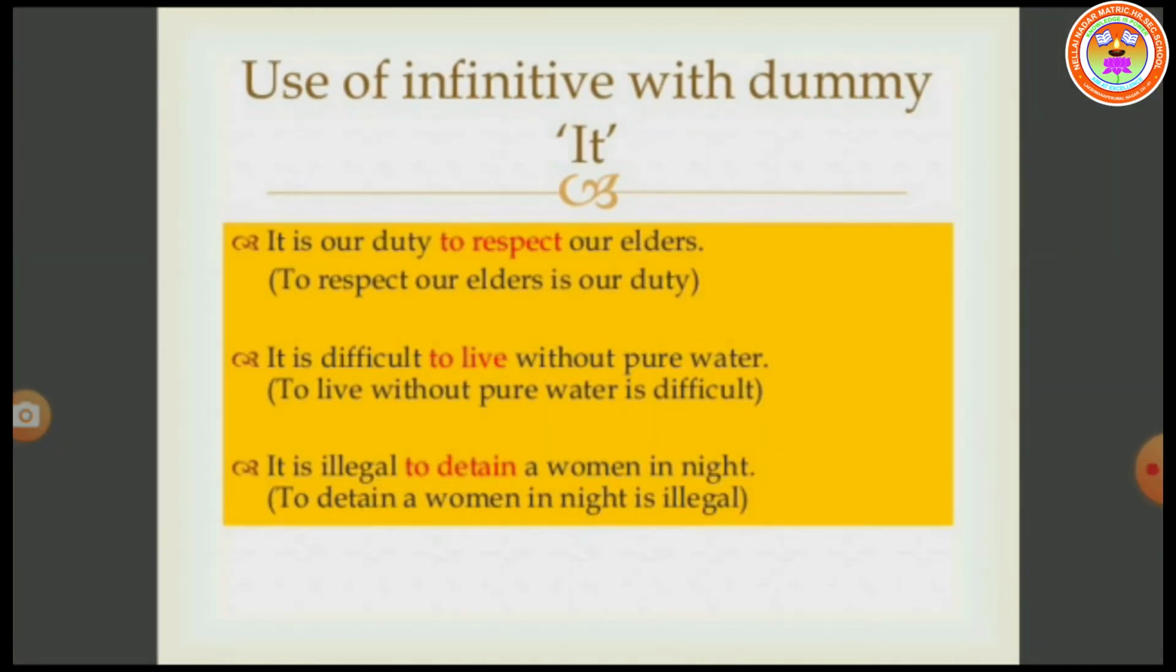Next, use of infinitive with dummy it. It is our duty to respect our elders. To respect our elders is our duty. We can write in this manner. It is difficult to live without pure water. It can be written as: to live without pure water is difficult. It is illegal to detain a woman at night. To detain a woman at night is illegal.